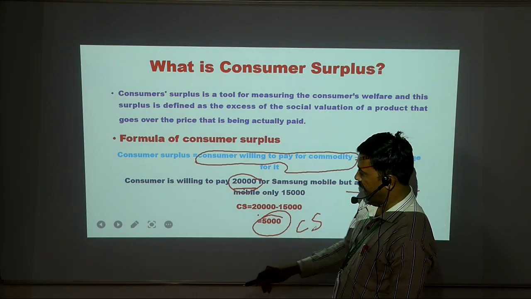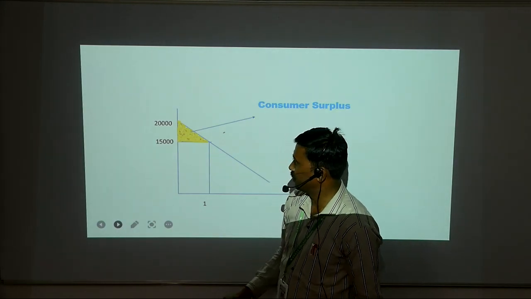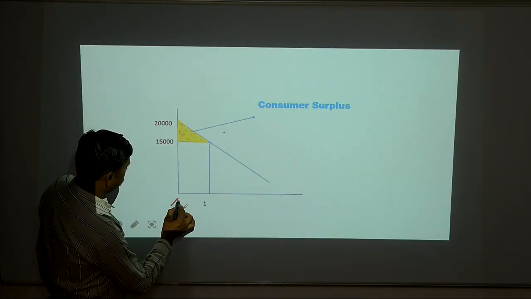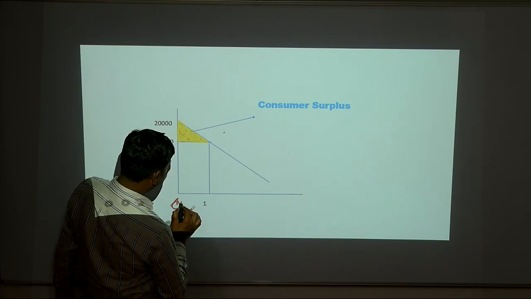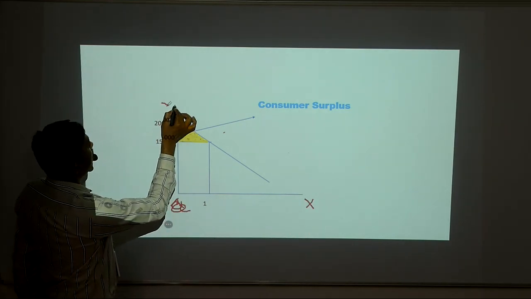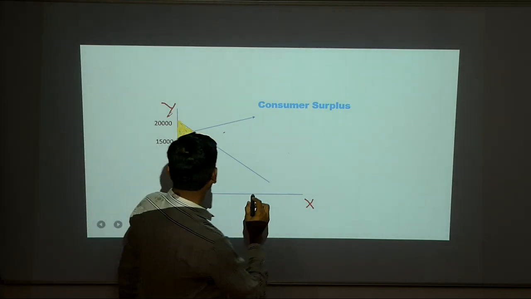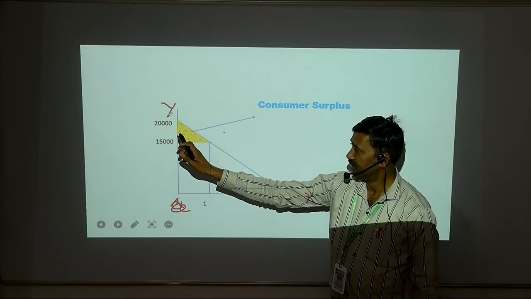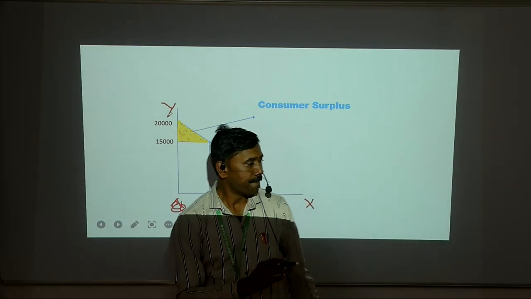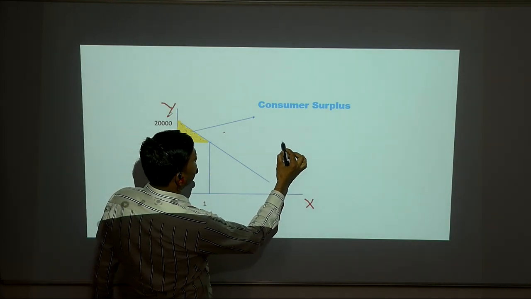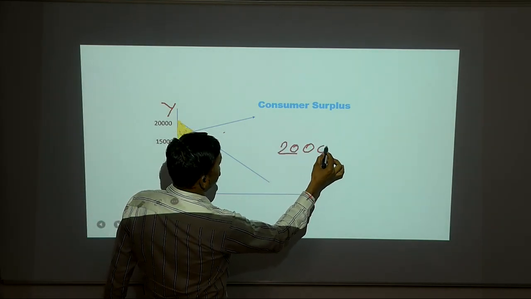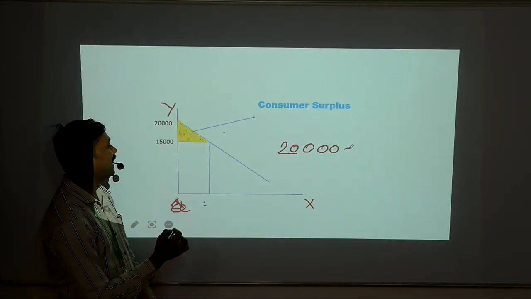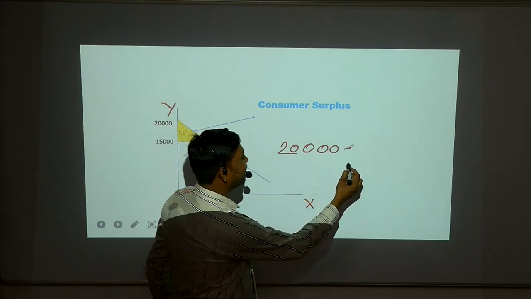We can also find this in a figure. Look at it once again, dear students, with axes OX and OY. In this figure the consumer is ready to purchase that Samsung mobile for 20,000 rupees, but when he goes into the market, he gets it for only 15,000 rupees.